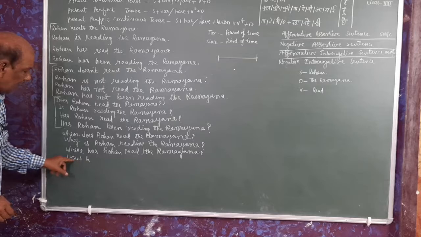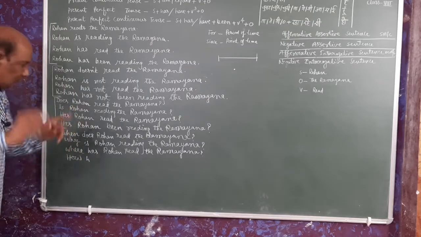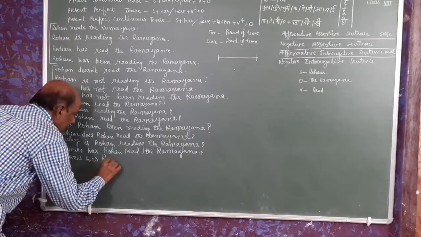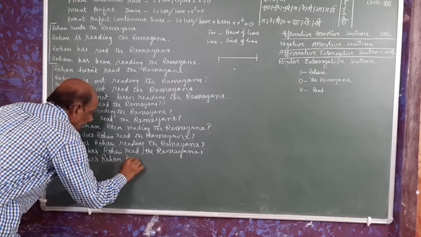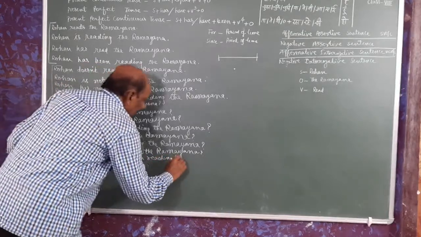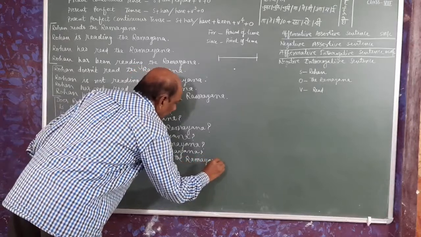But if you concentrate, you will find WH here also. How has Rohan been reading the Ramayana?